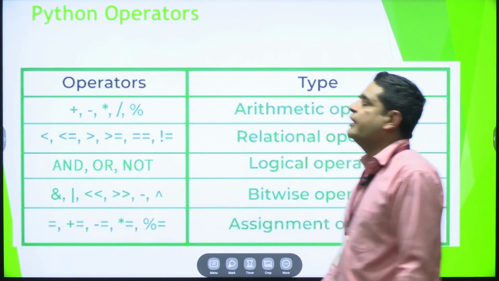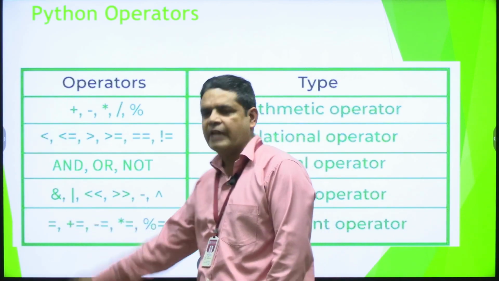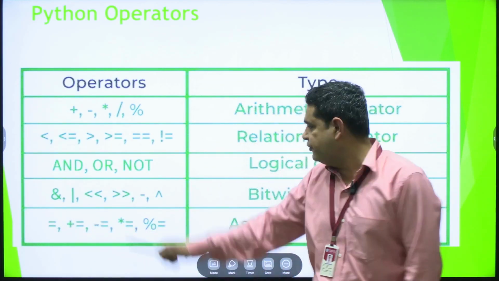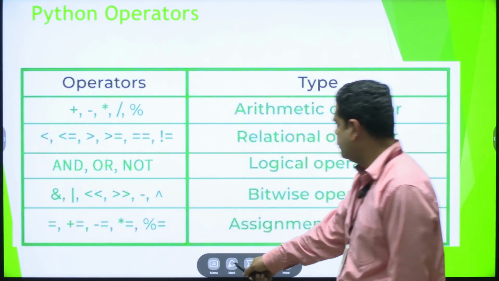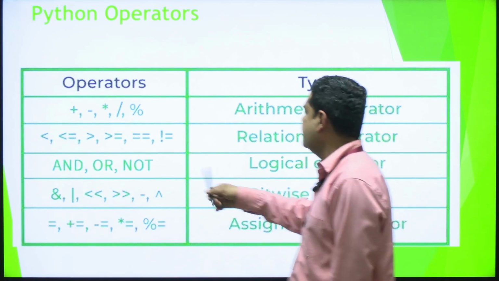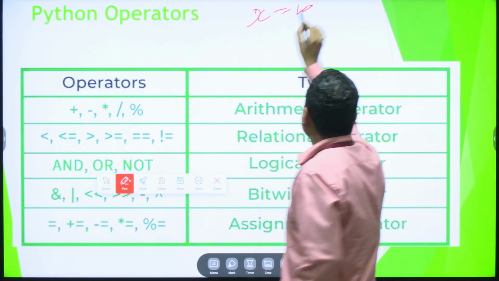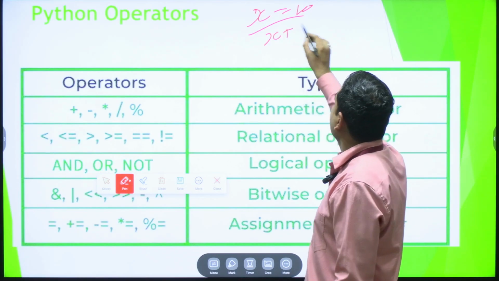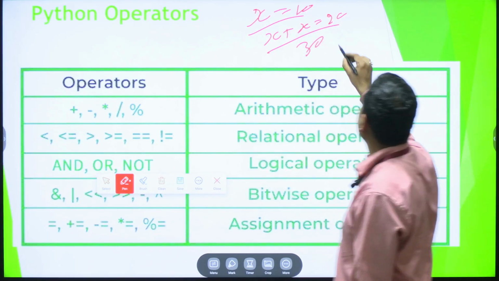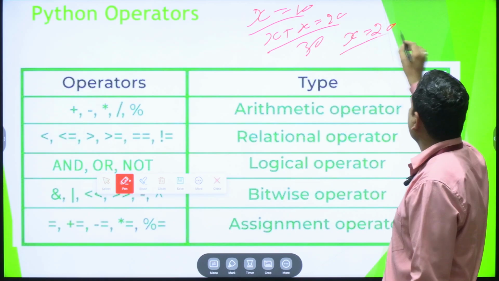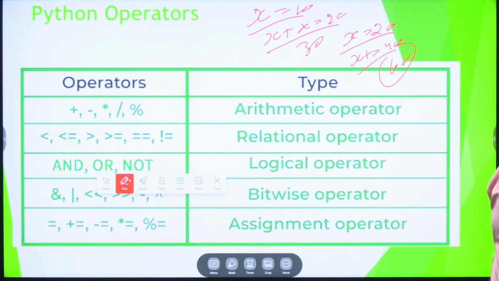Next is the assignment operator. In the assignment operators, we have equals to, plus equals to, minus equals to, multiply equals to, and mod equals to. For example, x equals to 10, and x plus x equals 20 means 30. But in assignment we can directly use x equals to 20. Now we can use x plus equals to 40, and automatically the compiler assigns the value 60.